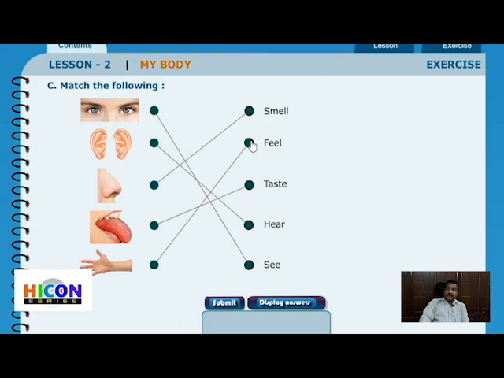We see with our eyes, we hear with our ears, we smell with our nose, we taste with our tongue, we feel with our skin. So you have a minute to observe the images, identify the body part, and just rewind or revise the function of that particular body part.